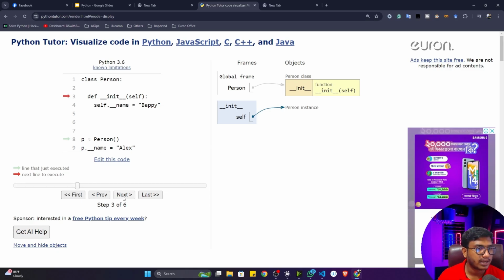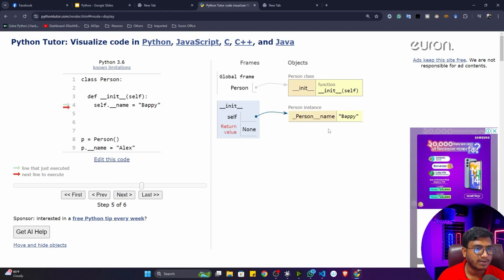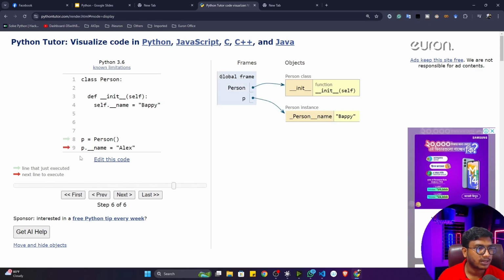See, it has created my class. Now see, it will create the private property with the help of underscore class name, underscore underscore variable name, and value. Now see, whenever it is trying to change my private variable, instead of changing, it will create a new variable here called underscore underscore name, and the variable value should be Alex.